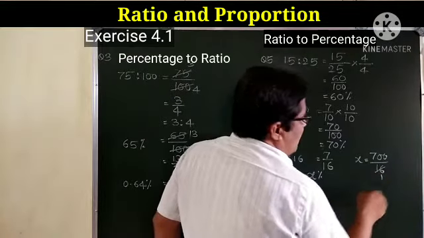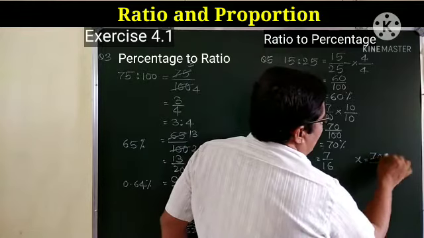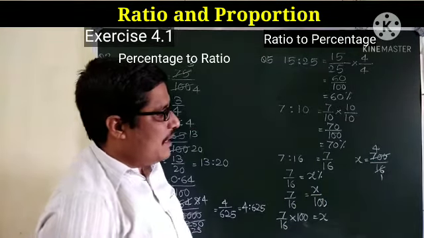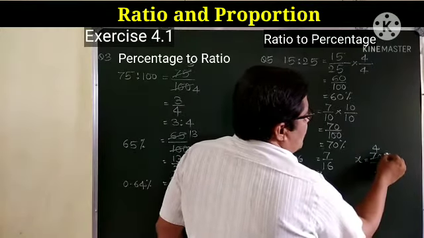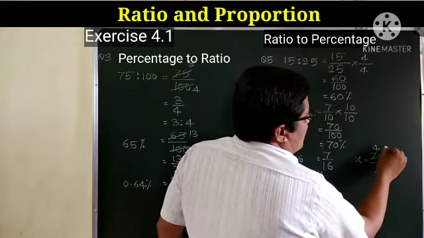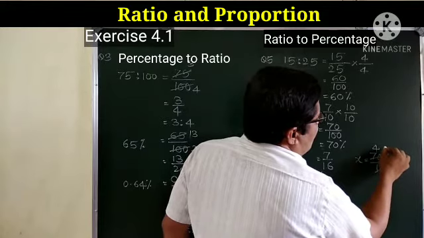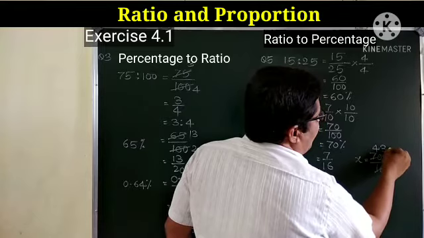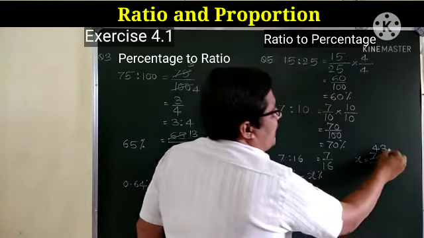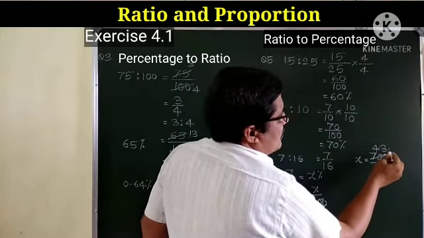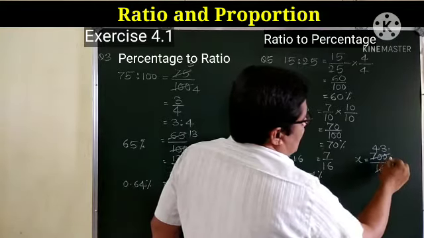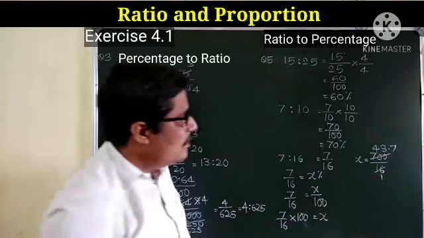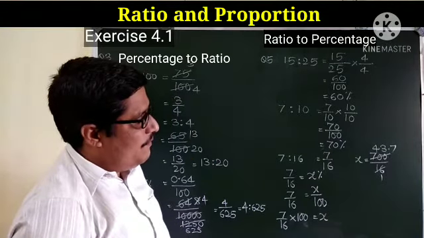So 16 1s are 16, 16 4s are 64. Carry 6, again 60. So 16 3s are 48. Carry 12, 120. 16 7s are 112.